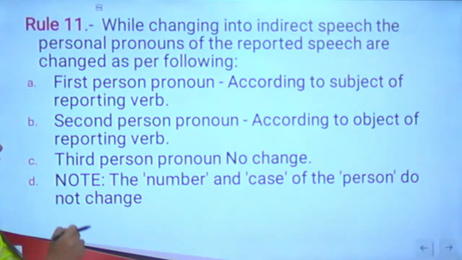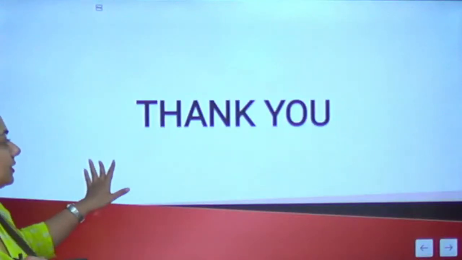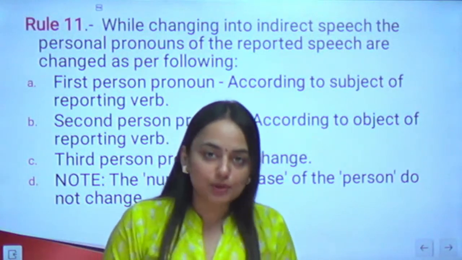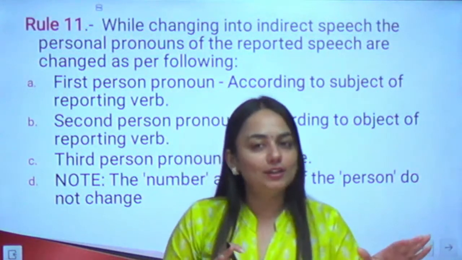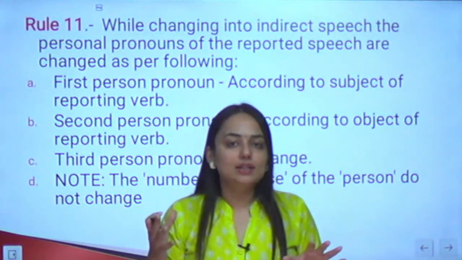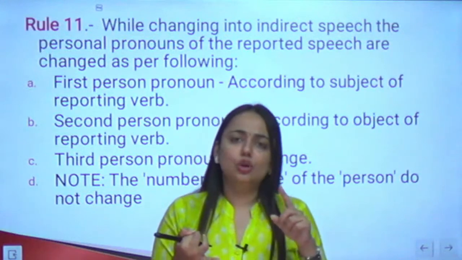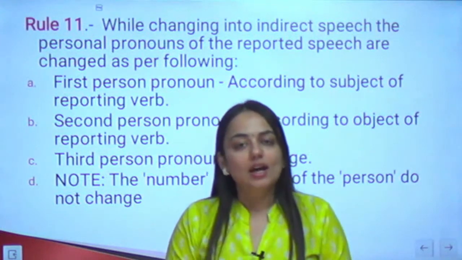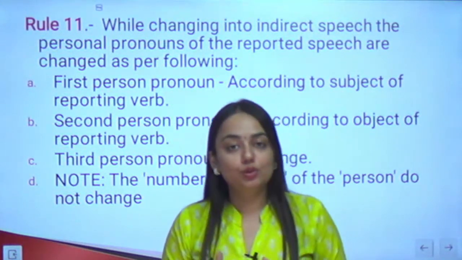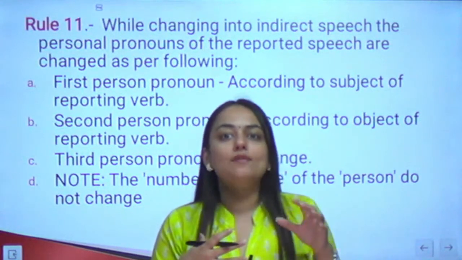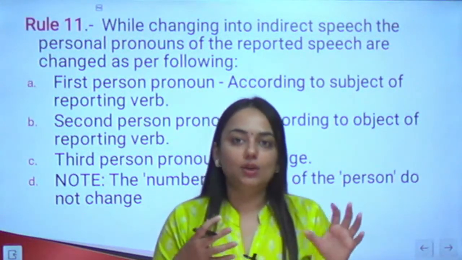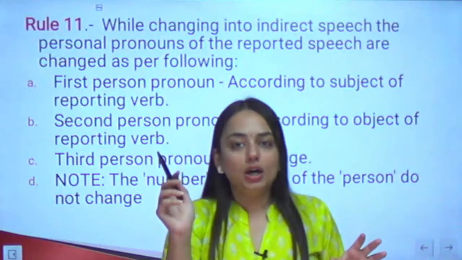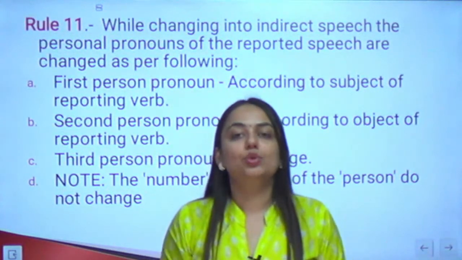So these were the rules for the direct indirect speech. Now I believe you've got some idea about it. In the next class, we will take up some examples also, because I know it gets a little monotonous when you're simply doing rules. So in the next class, we will do some questions, interrogative sentences also, sentences of different tenses also, then we will again revise all the concepts. I hope this video proves to be useful to you, and trust me, this is something which I also learned over time in my school days. I also used to draw this table of the tenses and then put an arrow to show which particular rule is changed into which rule. It helps you greatly.